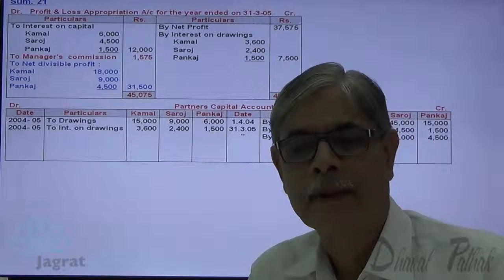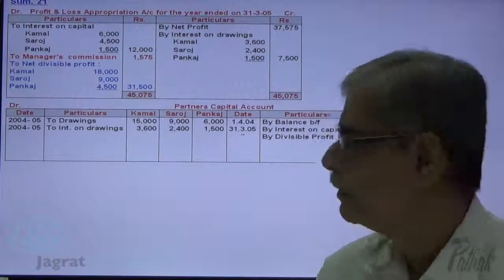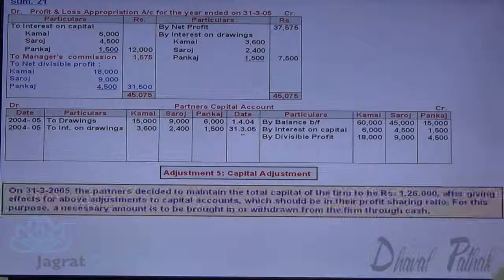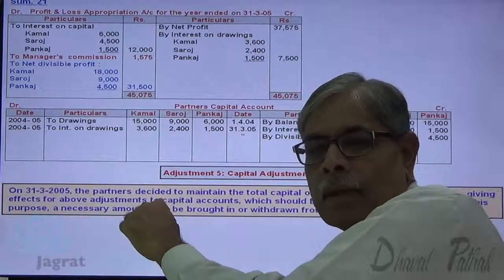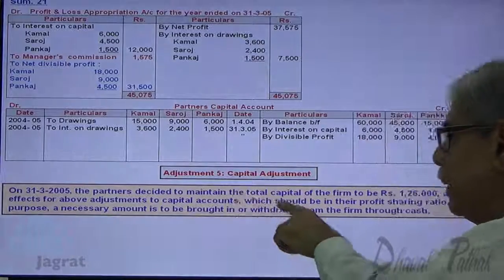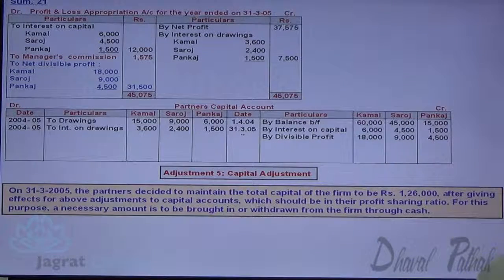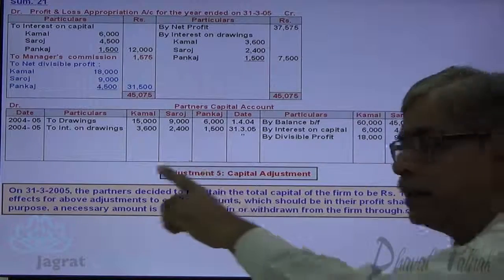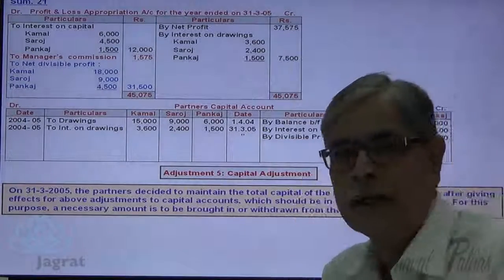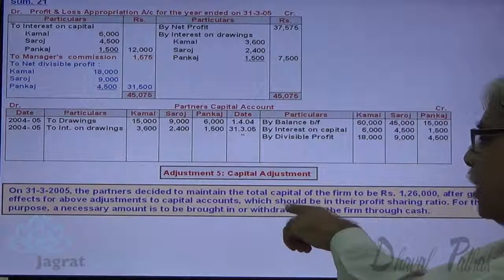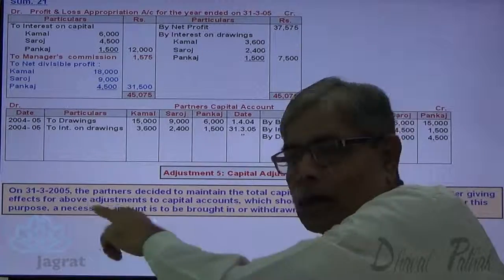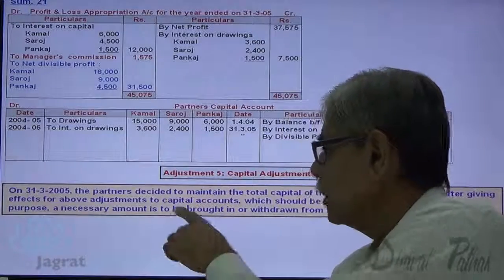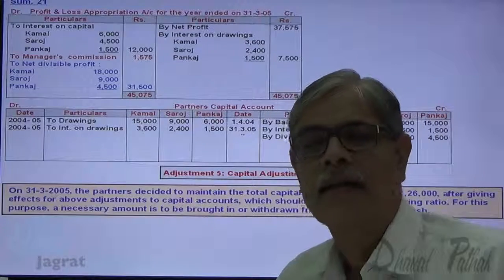Now I want to go for capital adjustment. Observe it. On 31st of March 2005, partners decided to maintain a total capital in the firm at 1,26,000 after giving the effect of above adjustment to the capital accounts, and this 1,26,000 should be in the profit sharing ratio. For this purpose, necessary amount is to be brought or withdrawn by the partners in cash.